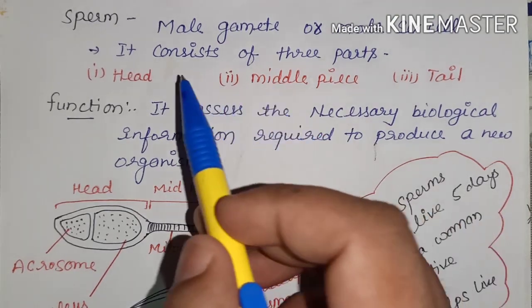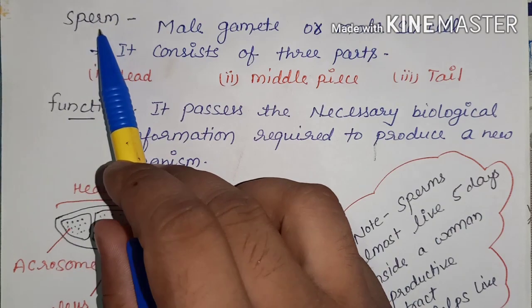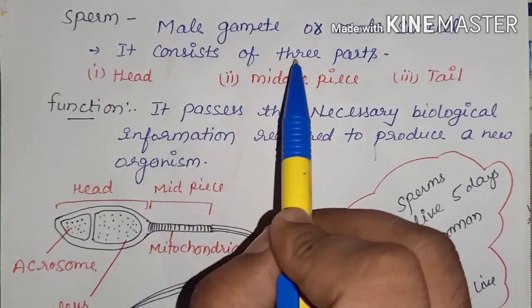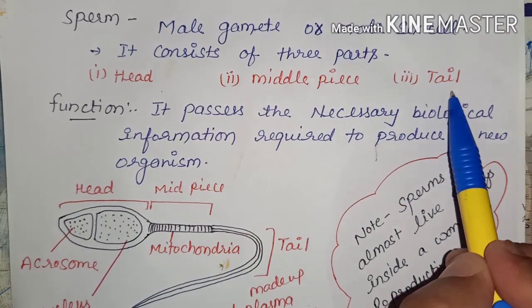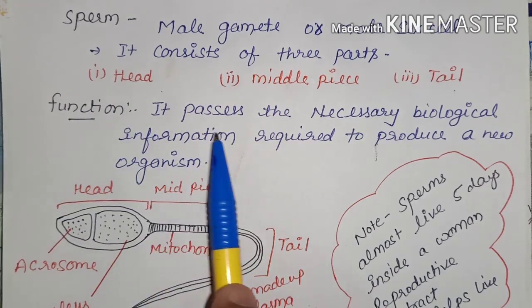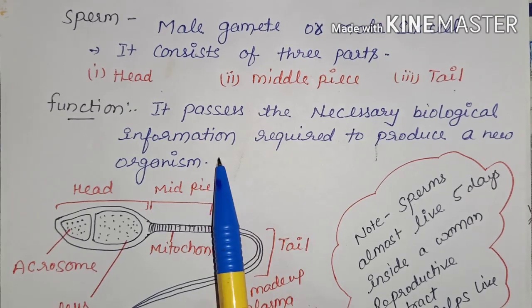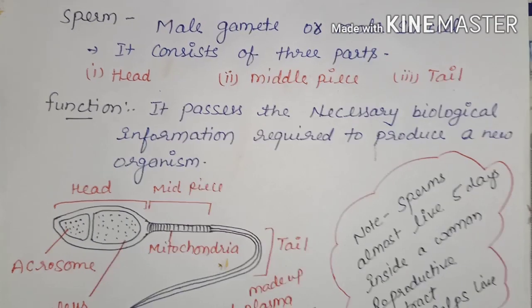Now in the male reproductive system, here we discuss the topic sperm also. Sperm is a male gamete or male sex cell. It consists of three main parts: head, middle piece and tail. Here we discuss the function of the sperm. It passes the necessary biological information required to produce a new offspring.